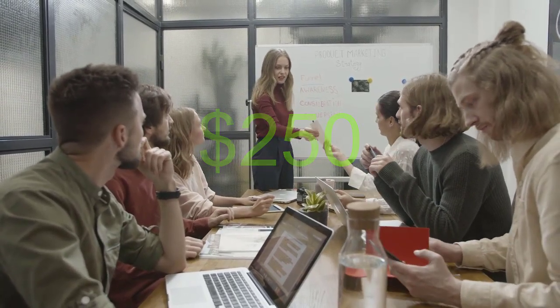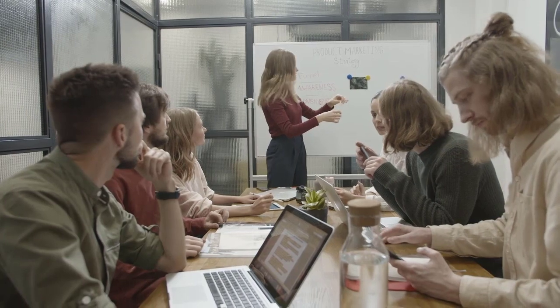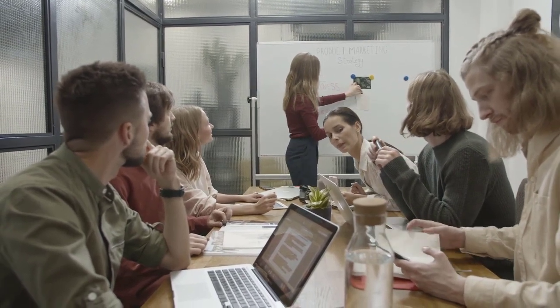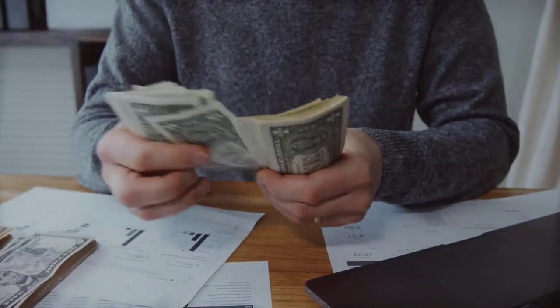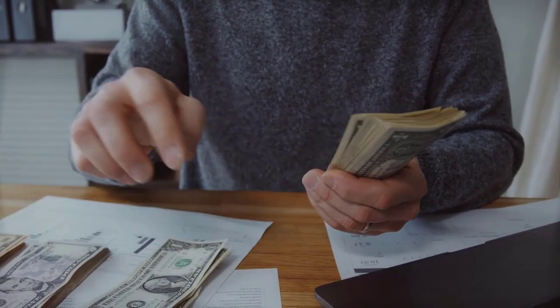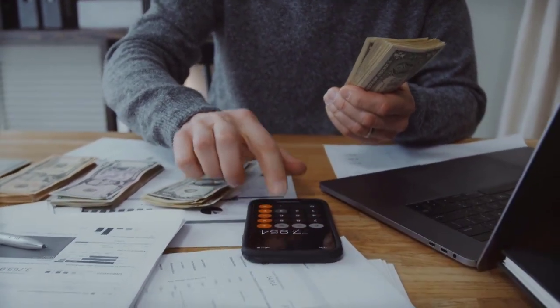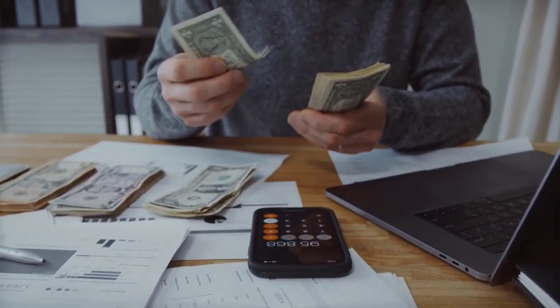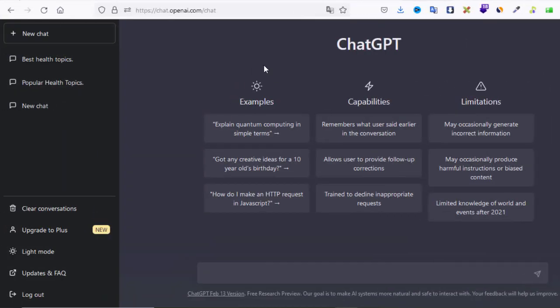How you can earn $250 per day using ChatGPT. In today's video, I will introduce you to a method that you can use easily and completely free to earn $250 per day using this advanced technology. This is the ChatGPT page. Now the first step to make money using it and repeat it in the easiest and fastest possible way.